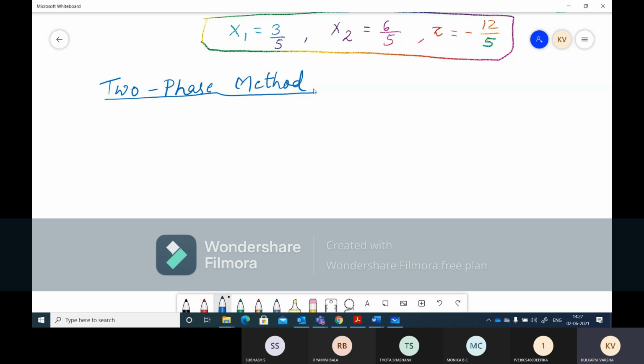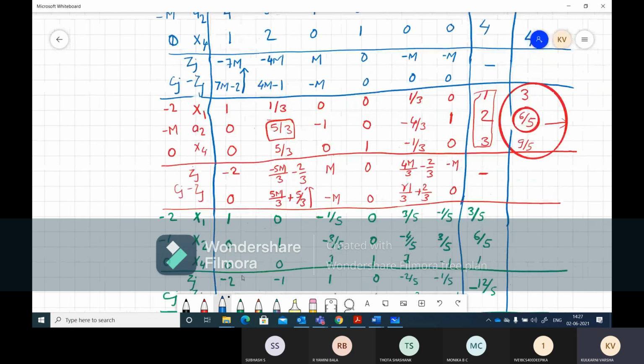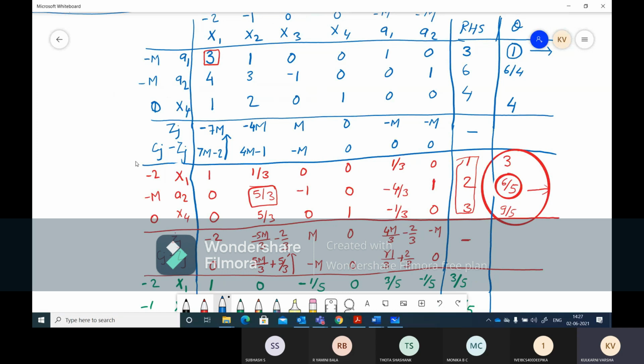Okay. So in big M method, what we have seen, we have taken one big M, right? You must be remembering that we have taken one big M where the value of M is very large, which is almost towards the infinity. But what is the problem with big M method? The problem is that we cannot computerize this method. Why we cannot computerize this method? Because of big M. Because when we say big M is a very big value which is almost towards the infinity, in computer how will we represent this big M, right?